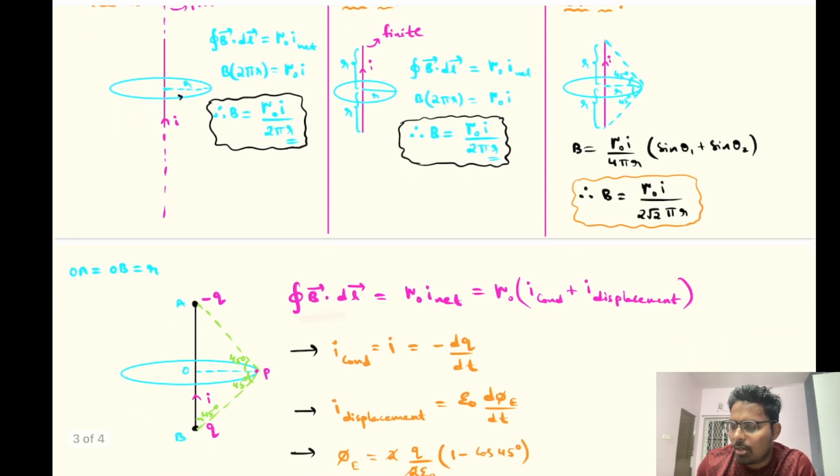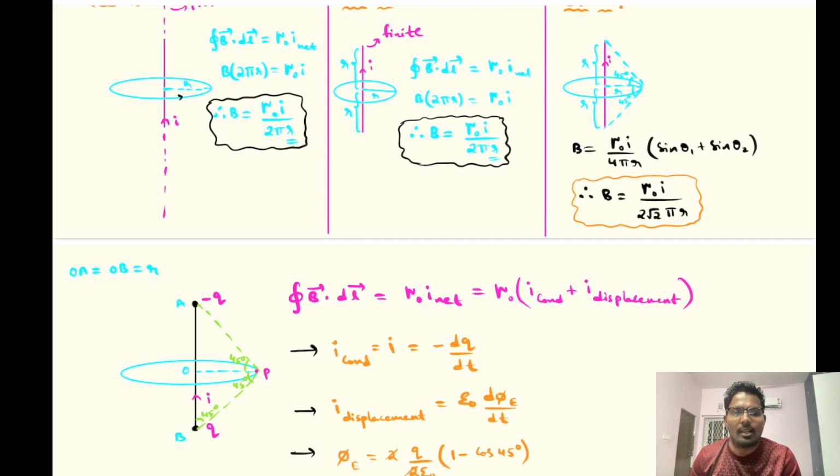Integral B dot dl equals mu naught into I net, where I net is conduction current plus displacement current. So again, you will be completely blown away. The EM waves concept of displacement current has come here. It's physics, right? We have divided it into different chapters and study it separately, but actually it's completely physics, and there can be links between any topics. It's not like magnetism is one chapter and EM waves is a separate chapter.